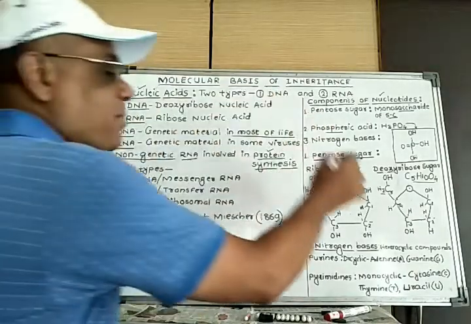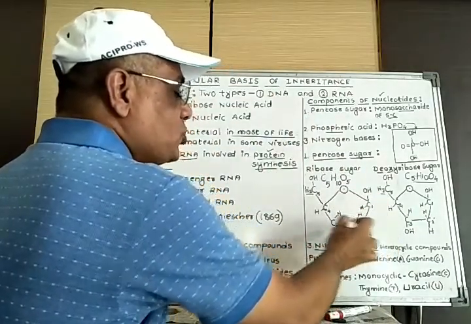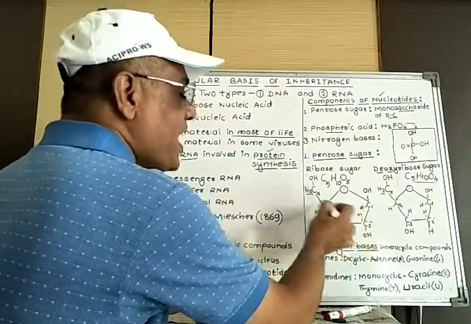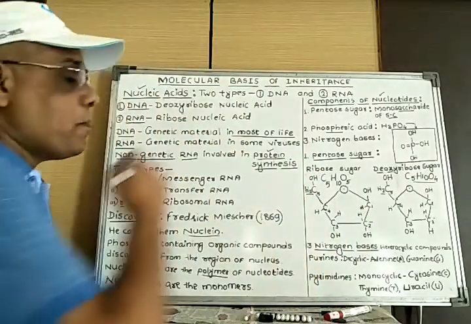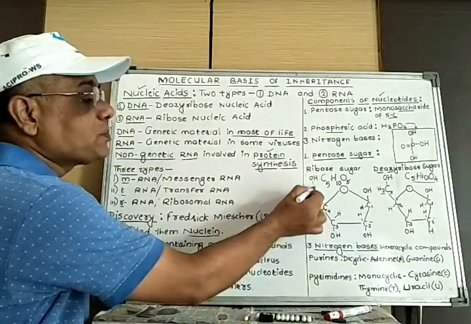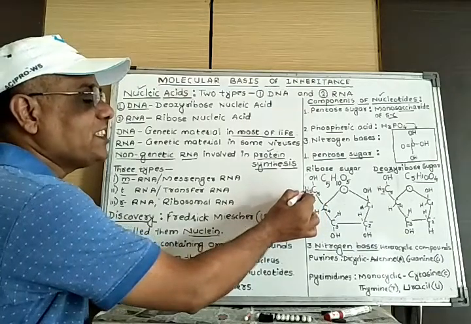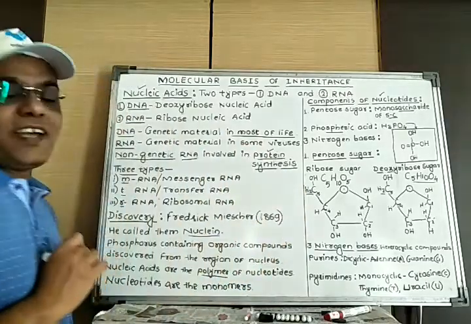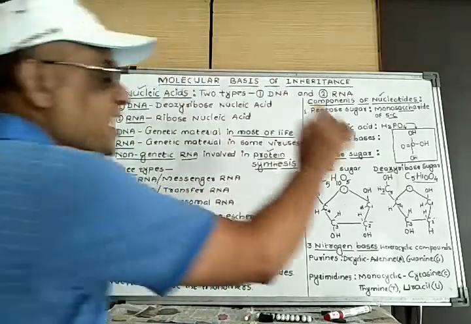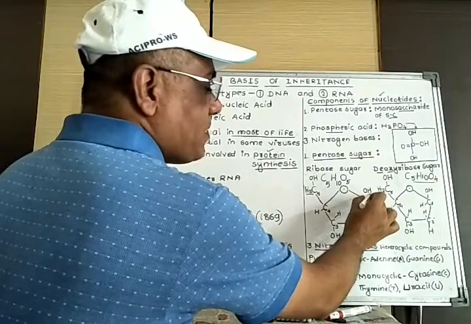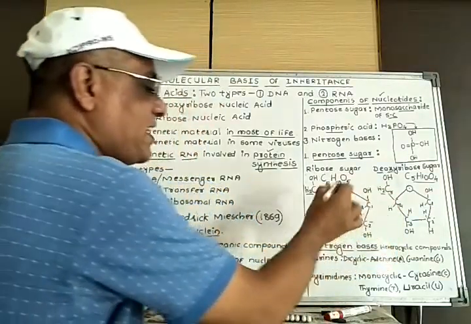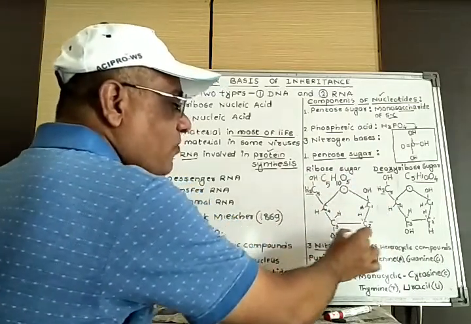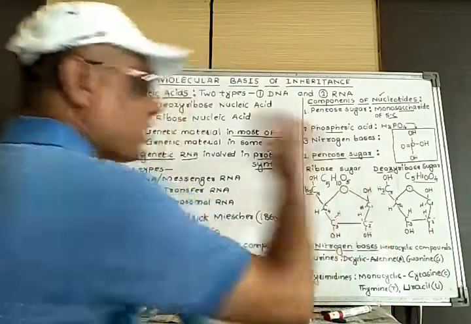The carbon atoms of the ring, 1, 2, 3, 4, are characterized by the presence of one hydrogen atom, but the fifth carbon atom outside the ring is characterized by two hydrogen atoms. There are OH groups on carbon number first, second, third and fifth in case of ribose sugar.